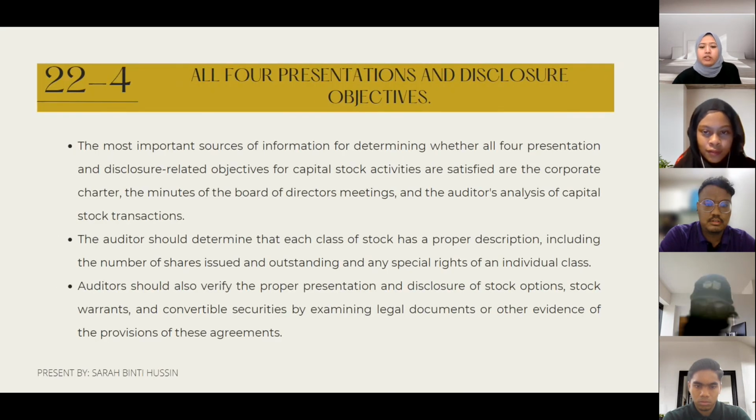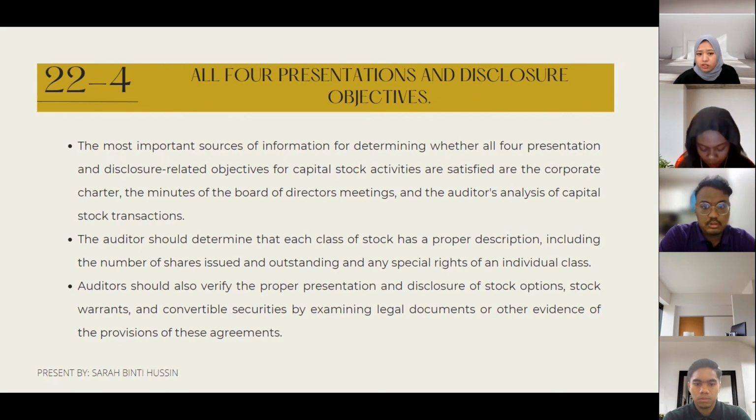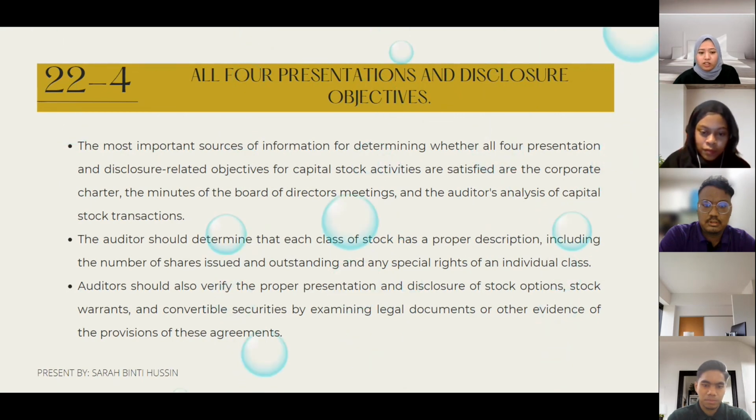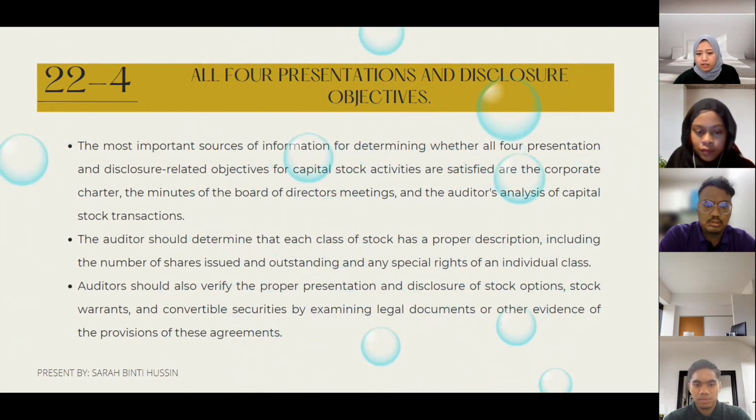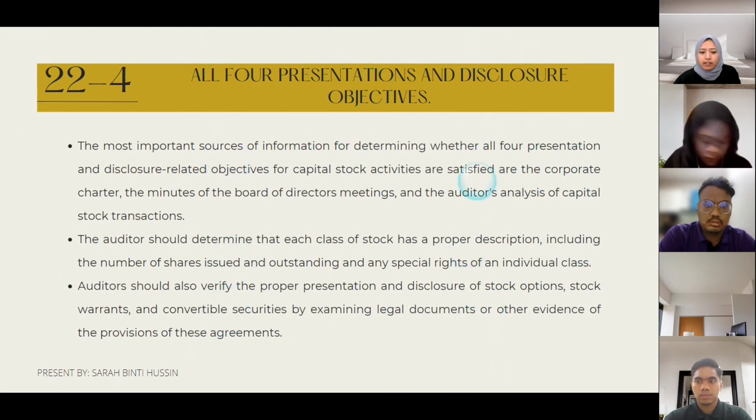Okay, the presentation and disclosure objective. The most important sources of information for determining whether the presentation and disclosure related objectives for capital stock activity are satisfied are the corporate charter, the minutes of the board of director meetings, and the auditor's analysis of capital stock transactions. Next, the auditor should determine that each class of stock has a proper description, including the number of shares issued and outstanding, and any special rights of an individual class.